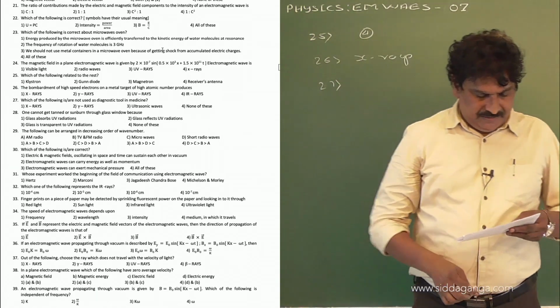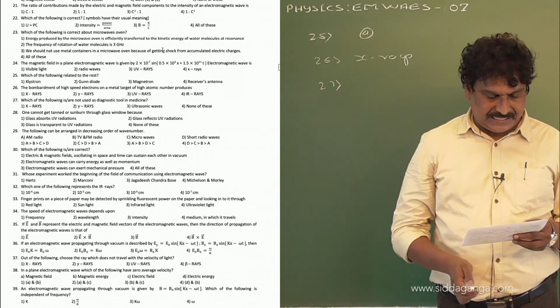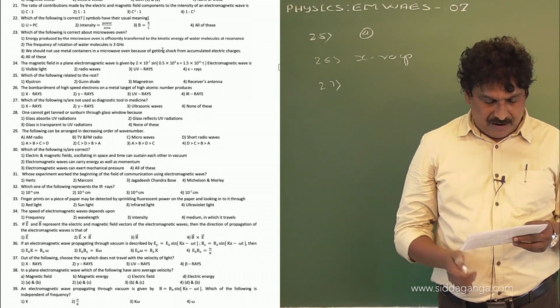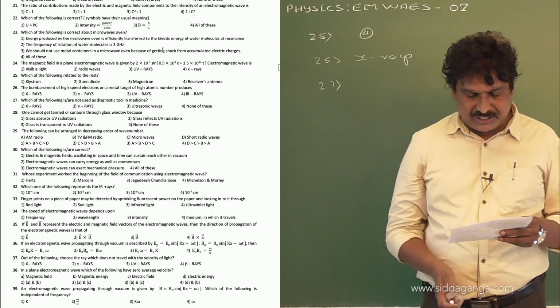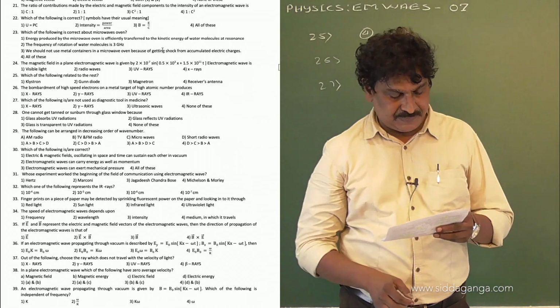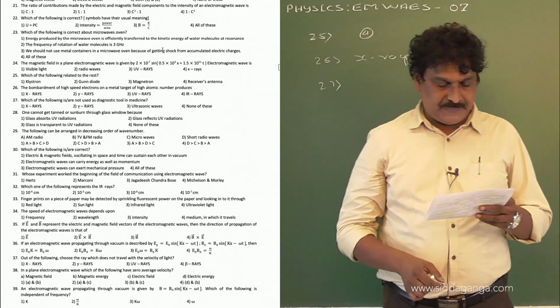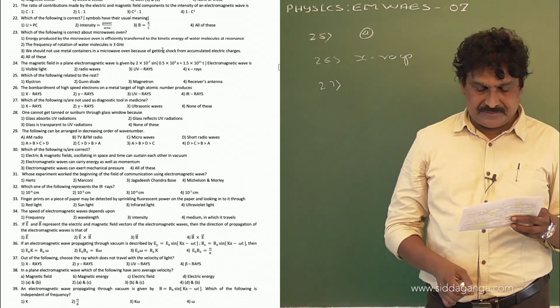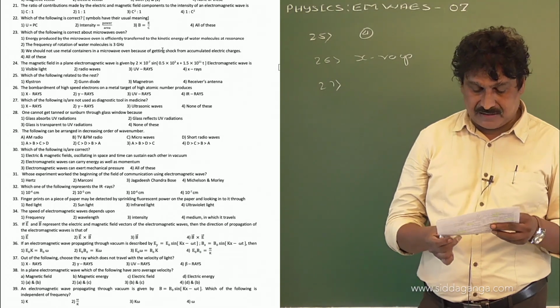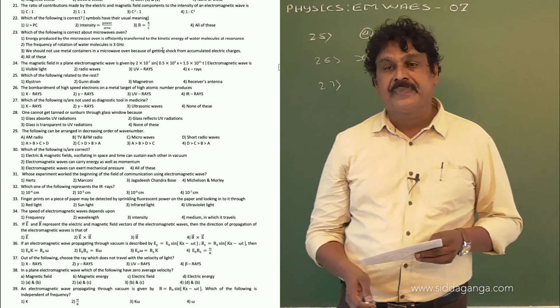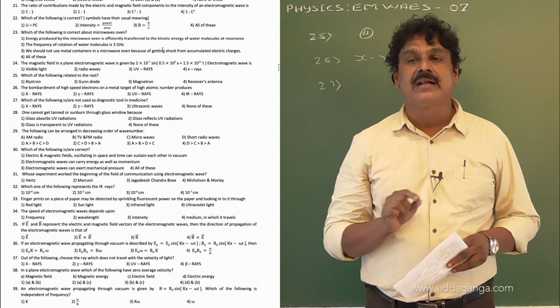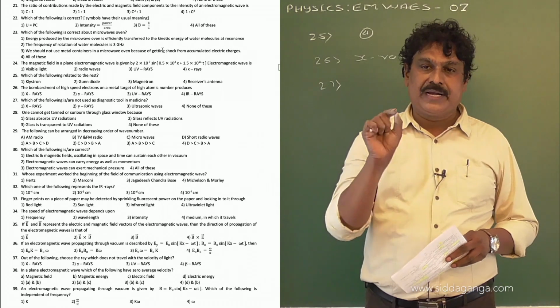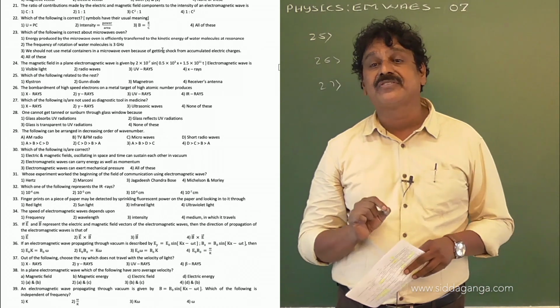So, question number 27. Which of the following is not used as a diagnostic tool in medicine? 1. X-ray, 2. Gamma rays, 3. Ultrasonic waves, 4. None of these. You see here, X-rays are used in medical diagnosis, to detect fractures in bones.